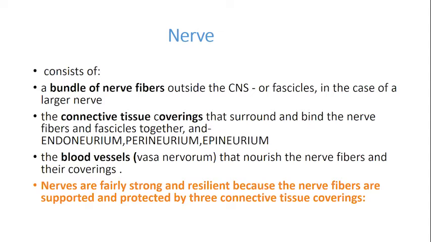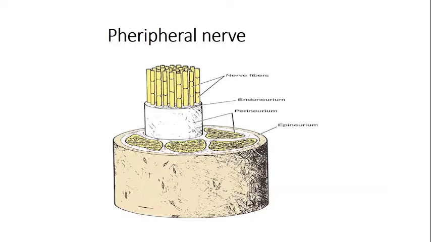And then it has the blood vessels, that is vasa vasorum, the vasa nervosum in this case, that nourish the nerve fibers and their coverings. So nerves are fairly strong and resilient because the nerve fibers have support outside by the three connective tissue coverings. Now, what exactly is the structure of a peripheral nerve?